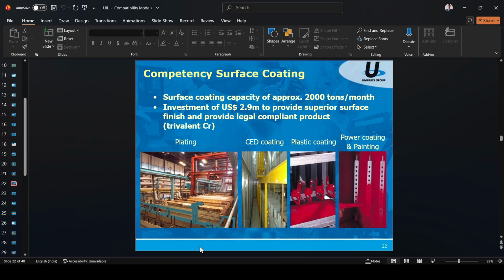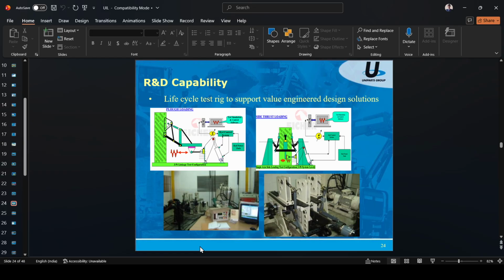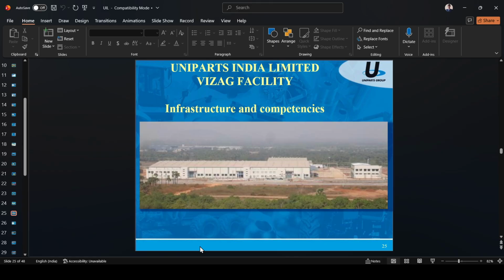Competency in surface coating: plating, seed coating, plastic coating, powder coating, and painting. Quality assurance is achieved. R&D capability is also there. Uniparts India Limited has high capacity, infrastructure and competency.